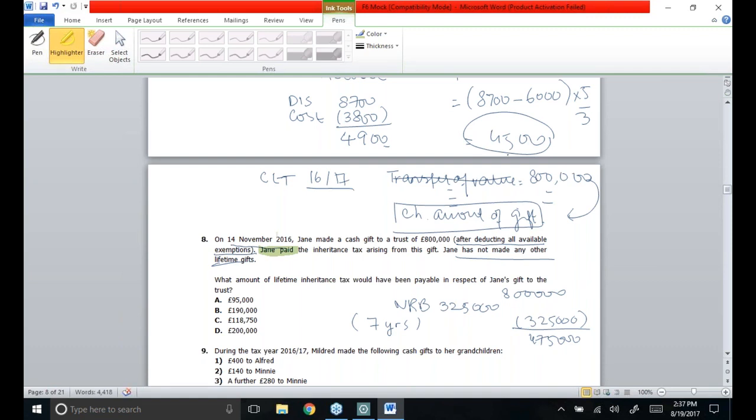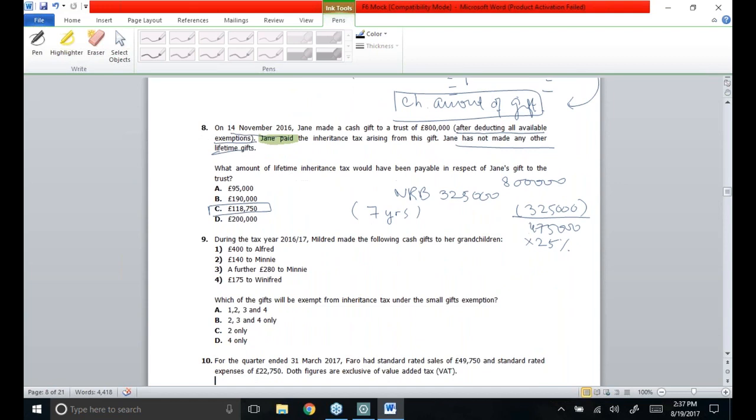As it is clearly written in the question that Jane is going to pay the tax, the tax rate is going to be 25% of this figure, which is 118,750 pounds. So option C is correct.